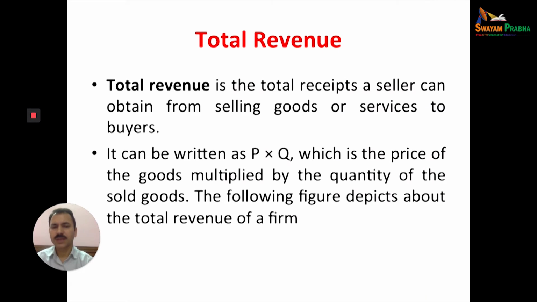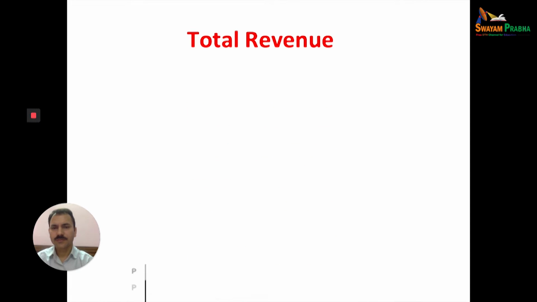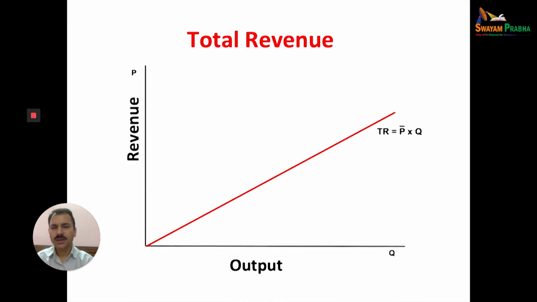Let us discuss the total revenue with the help of the following figure. On the x-axis we have the output and on the y-axis revenue. This red line shows the total revenue, TR, which is equal to price multiplied by quantity. This shows that as the output increases, revenue will also increase.